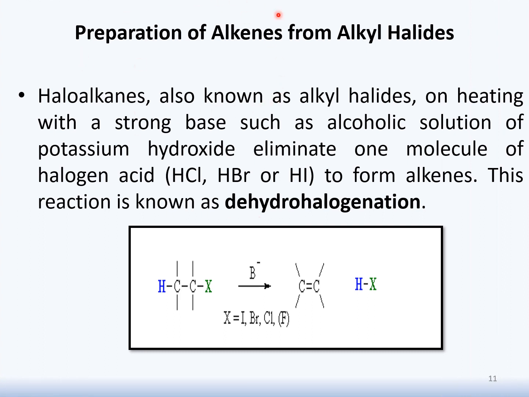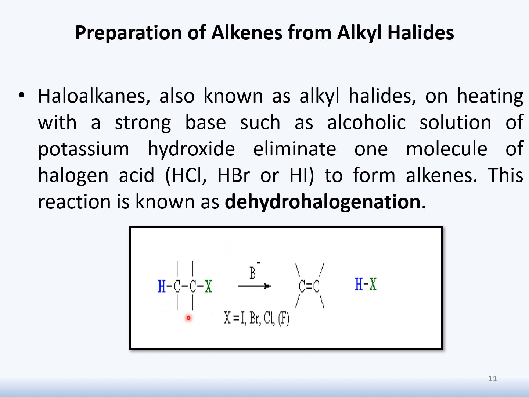Here, class, is our first reaction for the preparation of alkene. The reactant which is being used in this reaction is alkyl halide or haloalkanes. The process which will be involved in this reaction is dehydrohalogenation. Dehydrohalogenation means removal of hydrogen and halo group. By removal of hydrogen and halo group, there will be formation of hydrogen halide. This reaction will occur in the presence of strong base. The strong base which could be used is potassium hydroxide.